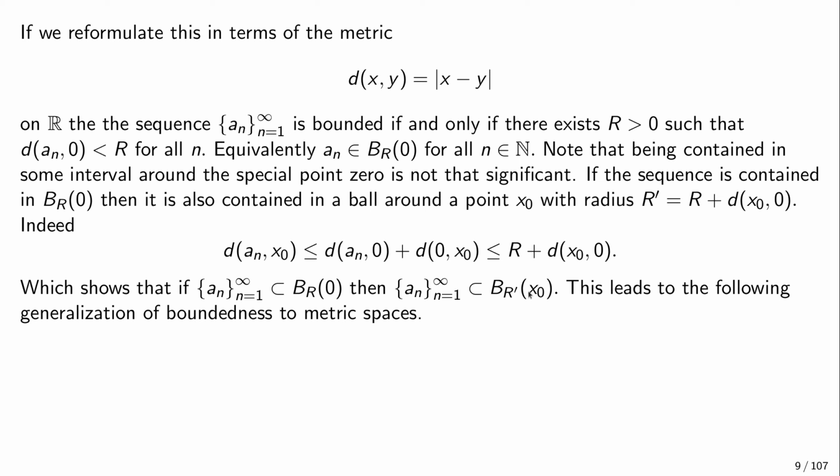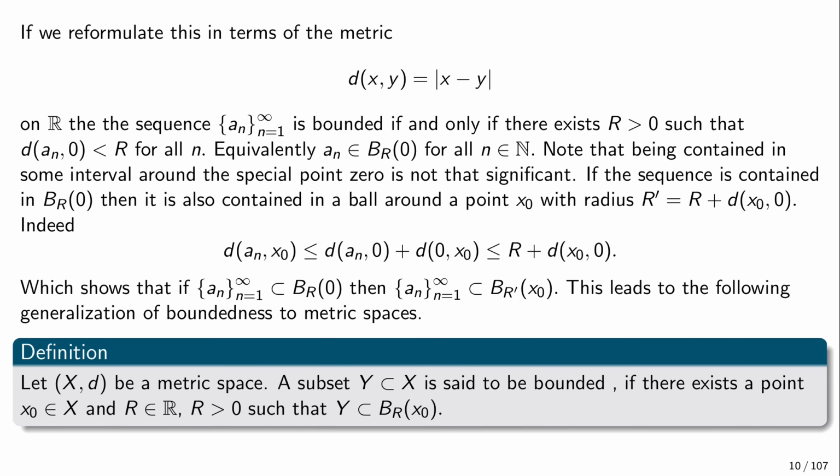So if we want to generalize the notion of boundedness to metric spaces, then we would say that a sequence or a set is bounded if it's contained in some ball, that is, the collection of all points whose distance from some point is no bigger than a fixed number. So let us now look at this definition. Let (X, d) be a metric space. So we have a way of measuring distances.